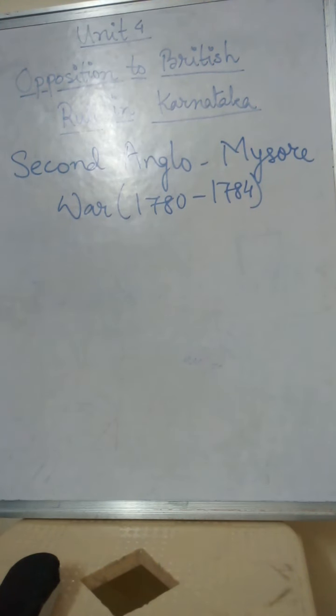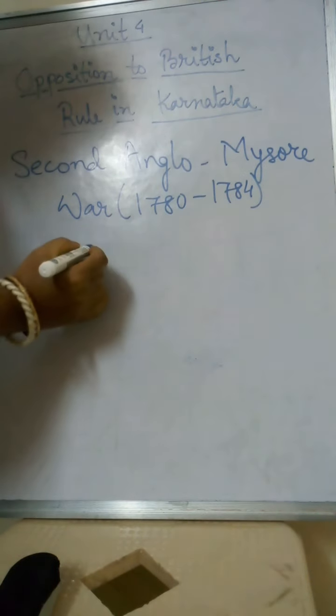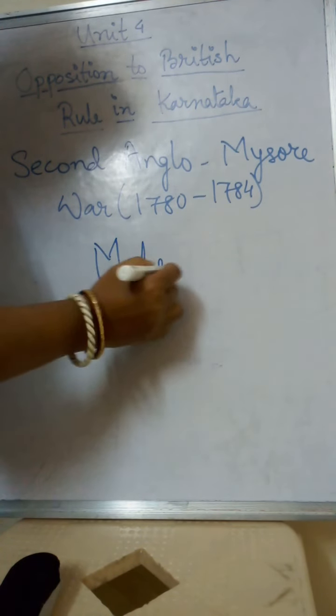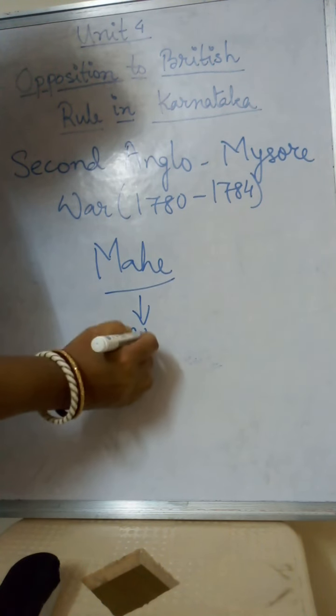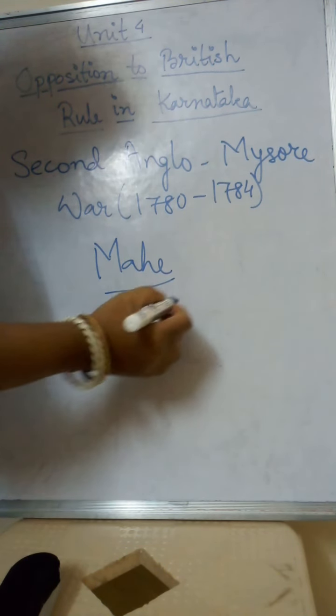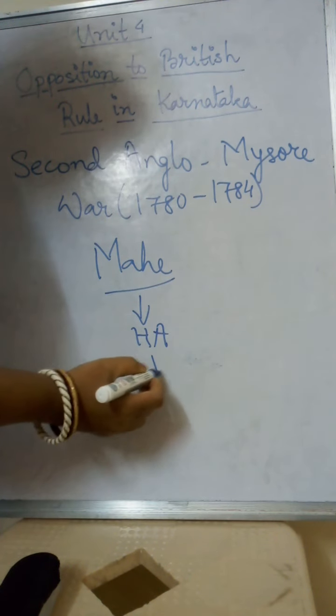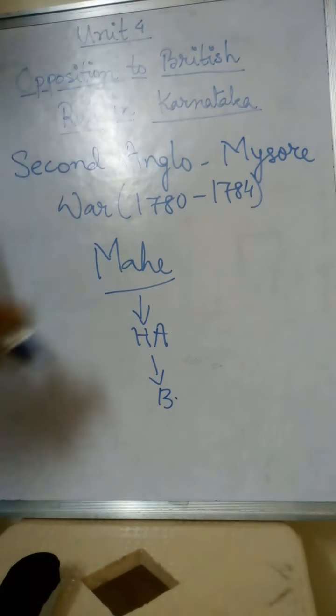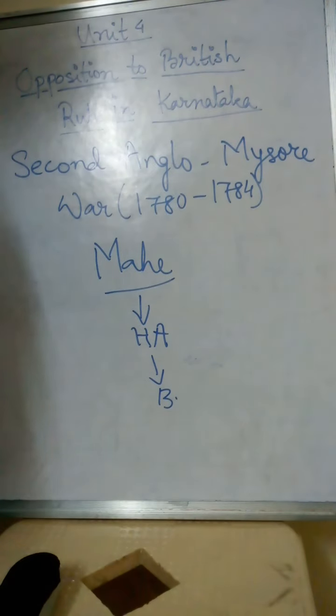So then why did this second Anglo-Mysore War come? The main reason for this war is the capture of a French colony by the name Mahe. The French colony Mahe was under Hyder Ali, and it was captured by the Britishers. This was the main reason behind the second Anglo-Mysore War.